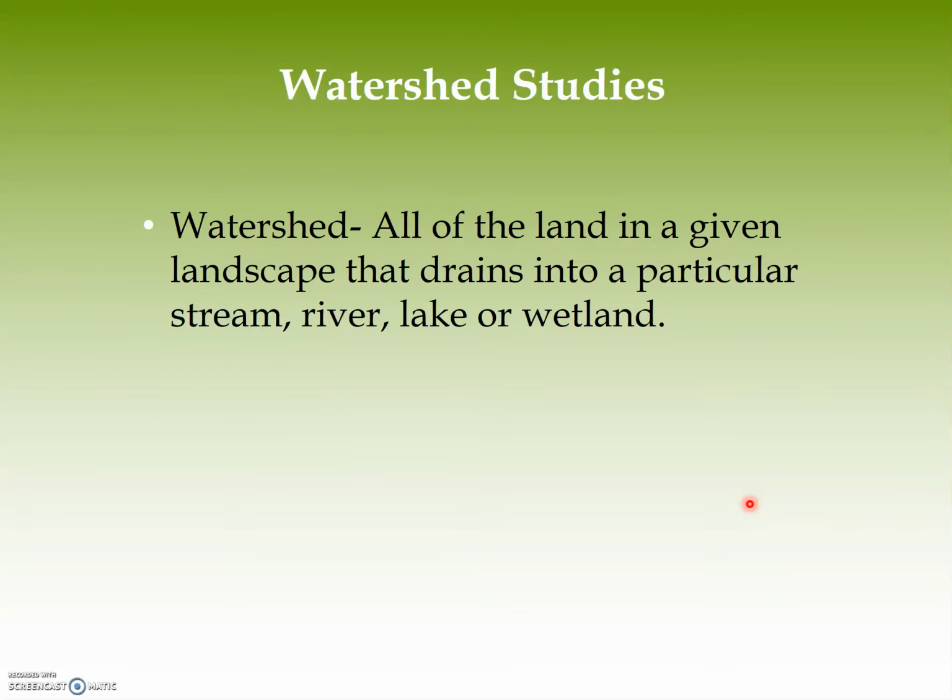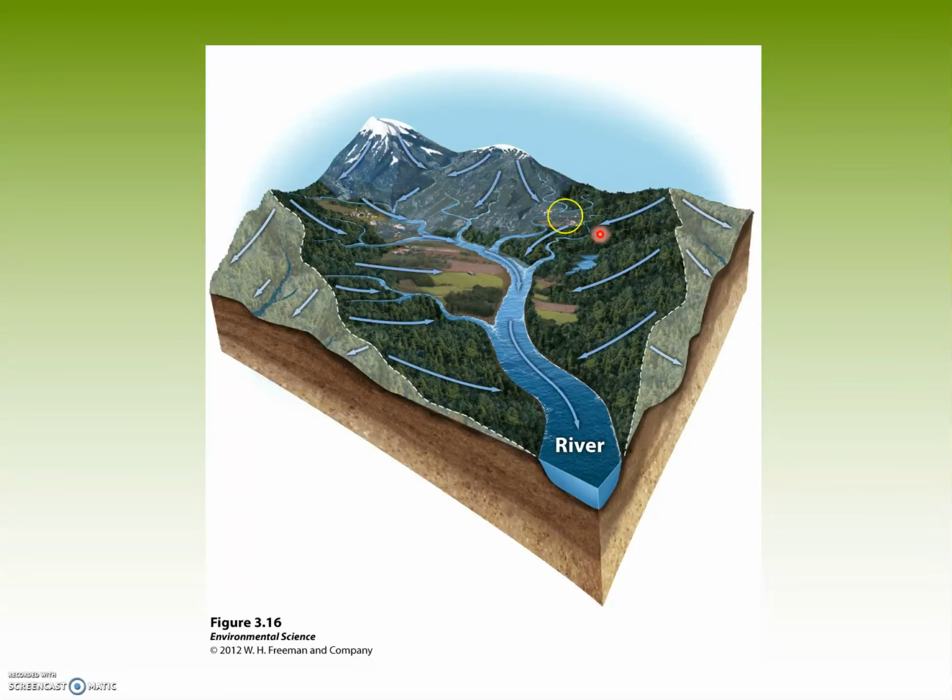Looking at watershed studies, a watershed is all of the land in a given landscape that drains into a particular stream, river, lake, or wetland. So if we're looking at a watershed, we usually have to define it along mountains. All of the water that is uphill from this river will drain down into this river, which is opposite of the water on this side, which will drain away in the other direction.